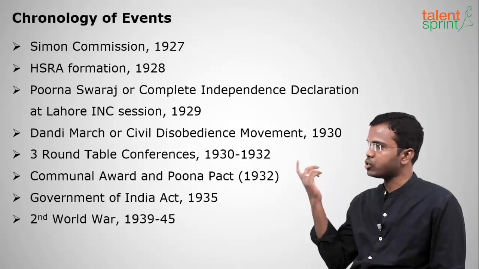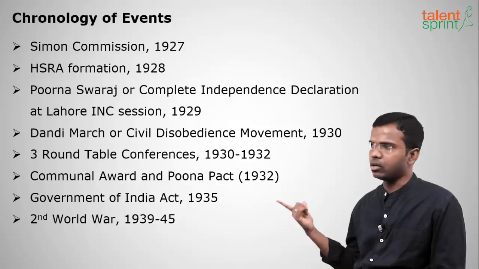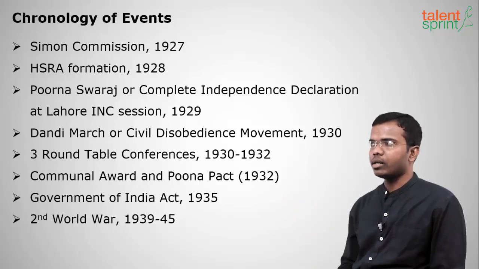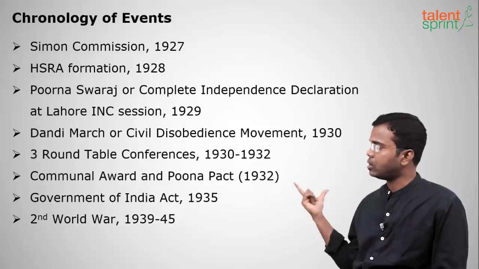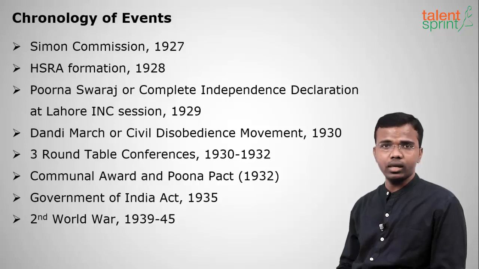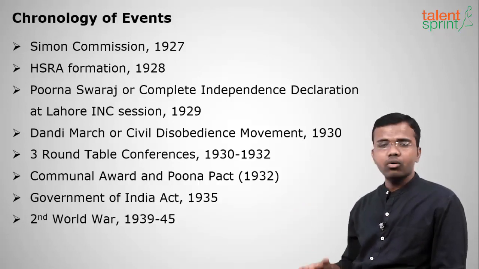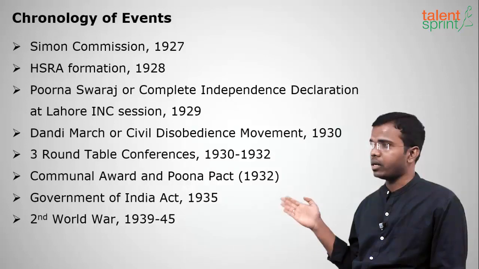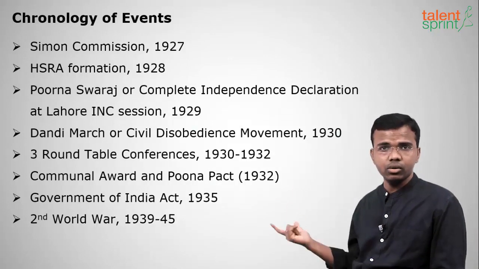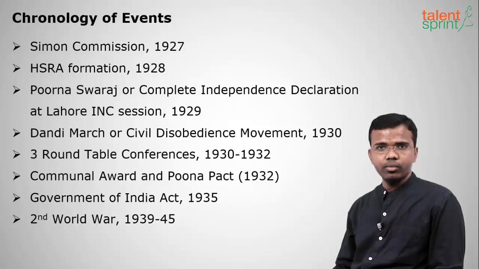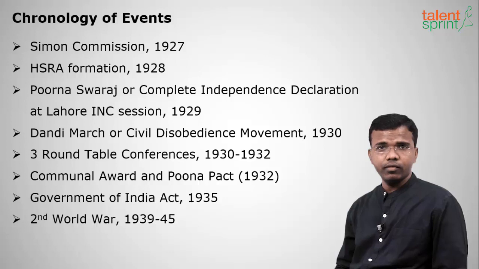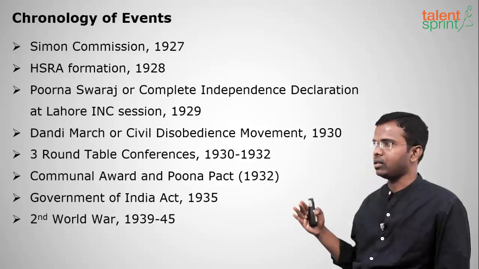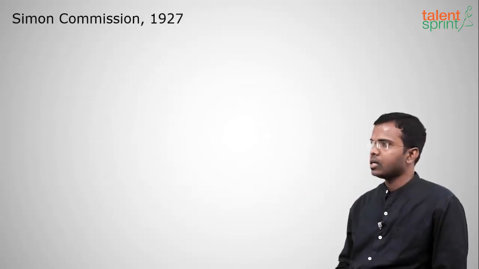That is, first is Simon Commission 1927, HSRA formation 1928, Purna Swaraj or Complete Independence Declaration at the Lahore session of INC in 1929, Dandi March or Civil Disobedience Movement in 1930. Three Round Table Conferences will be held at London from 1930 to 1932. We'll discuss all those. Next, Communal Award and Poona Pact of 1932, Government of India Act 1935, and Second World War 1939 to 45.